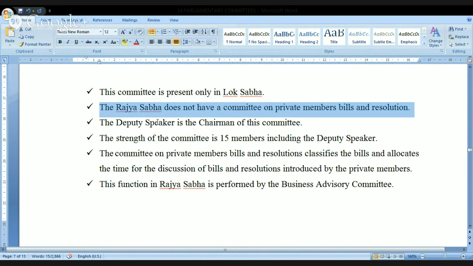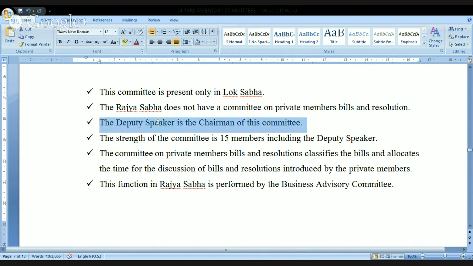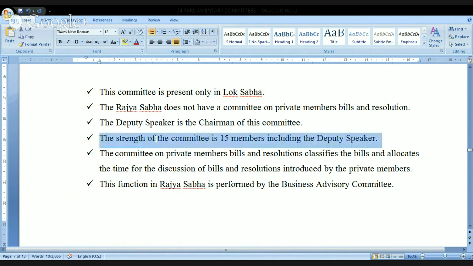The deputy speaker is the chairman of this committee. Obviously, in this committee, the deputy speaker is a member, and he will automatically become the chairman. The strength of the committee is 15, including the deputy speaker.